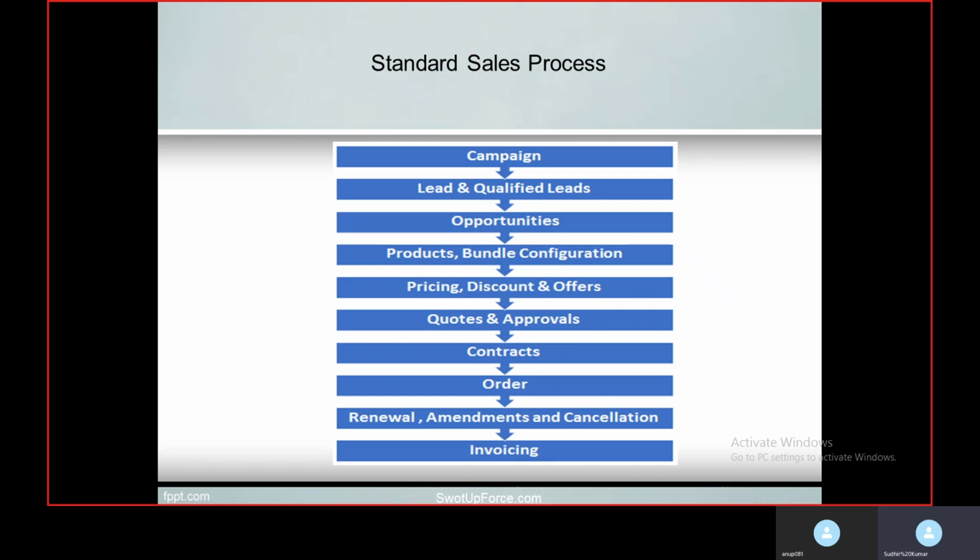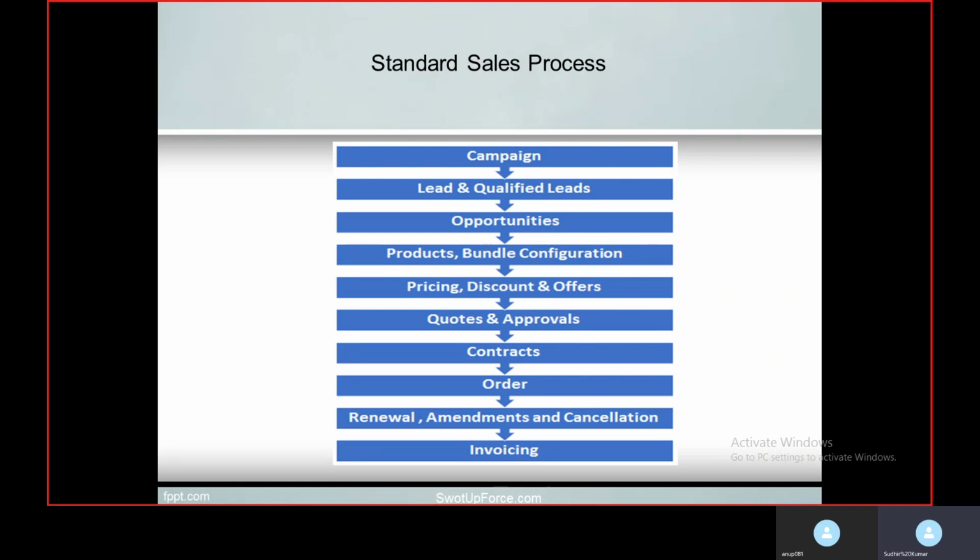A campaign basically helps us tell the public about products, offers, and features, and it can be initiated in various forms, like social media platforms, emails, or advertising.